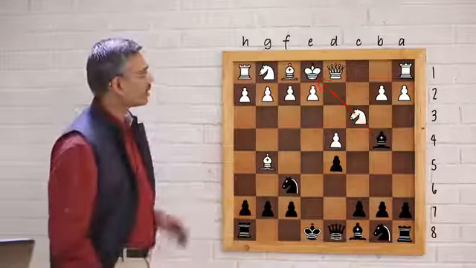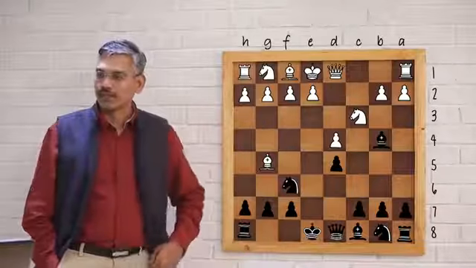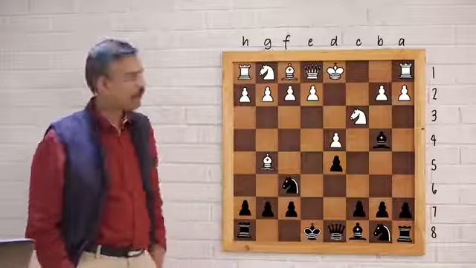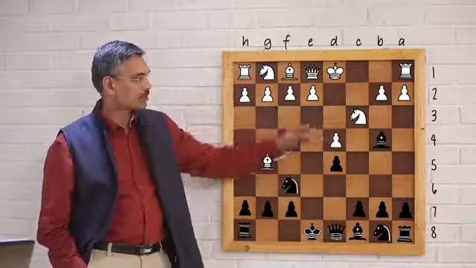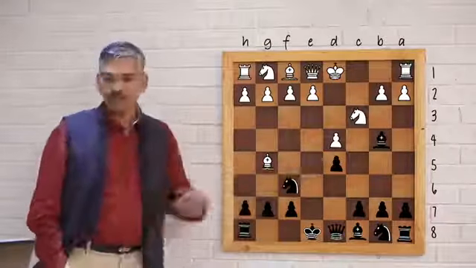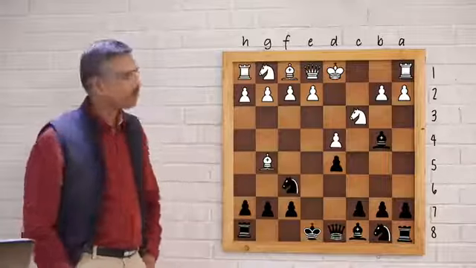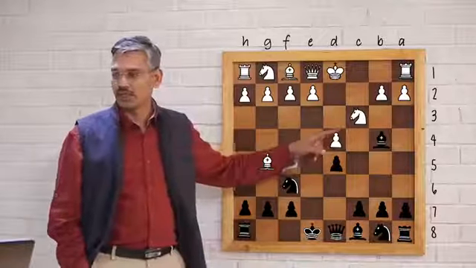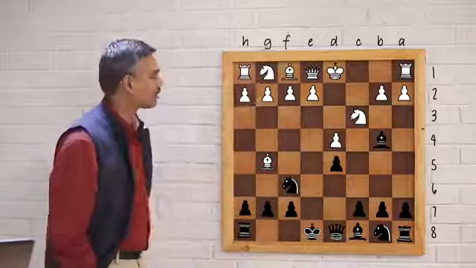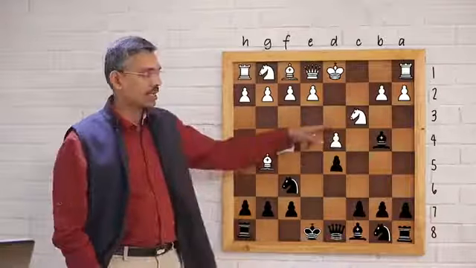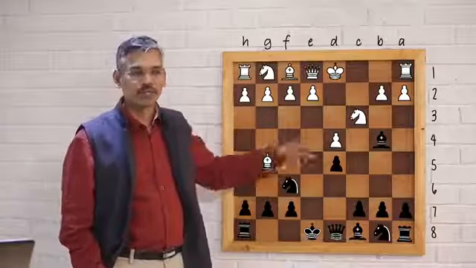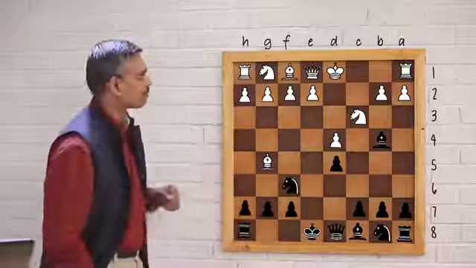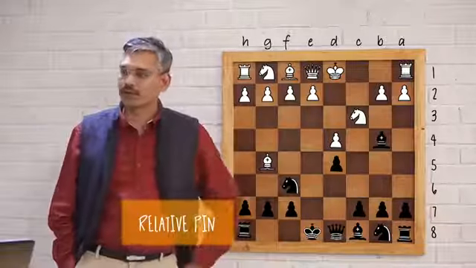Okay? If we replace the king with any other piece, let's say a white queen on e1, and let's keep the same pieces, white knight on c3 and the black bishop on b4. In this case what happens? The knight can move, it's not an illegal move, unlike the case when the king is on e1. Now the knight can move, but what happens if the knight moves? He will lose the queen, right? Which is a heavy loss for white. So in this case it's a relative pin.